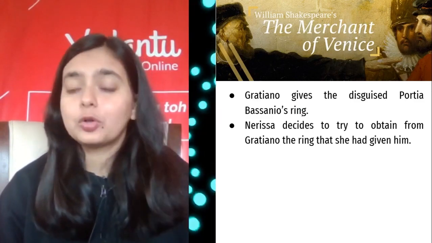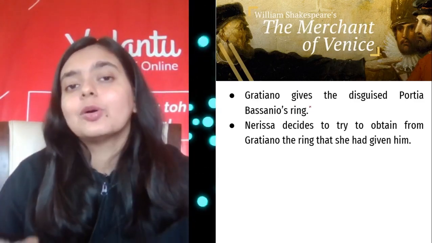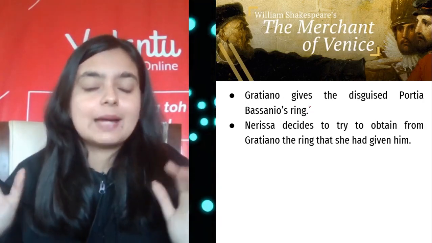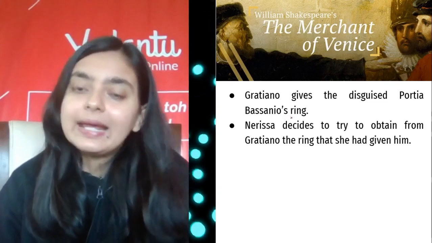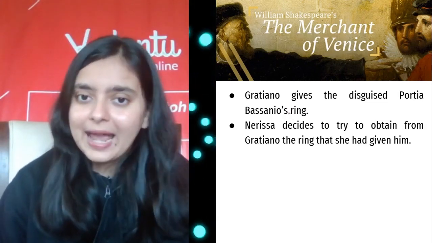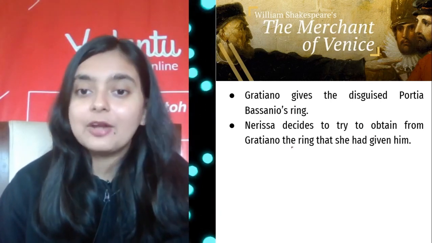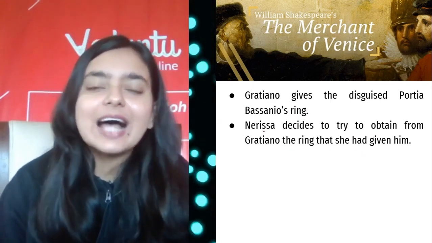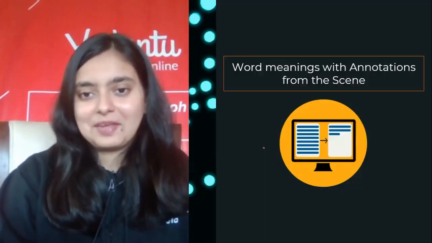But of course, Bassanio could not understand, because Portia disguised as the lawyer was asking for the ring as a token of appreciation, right? And Nerissa decides to try to obtain from Gratiano the ring that she had given. So Nerissa also does the same thing with her lover, right?